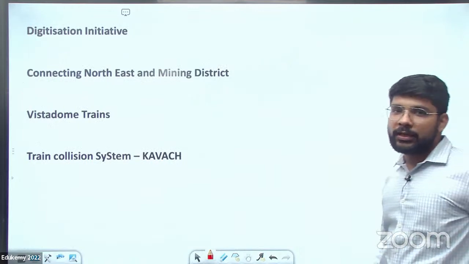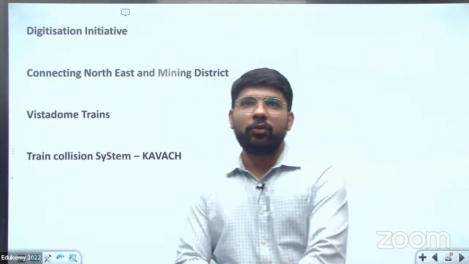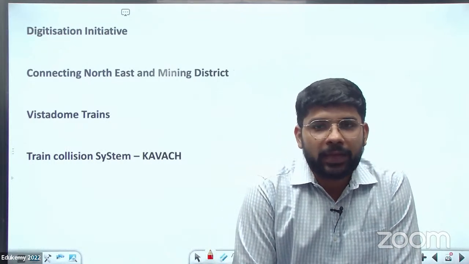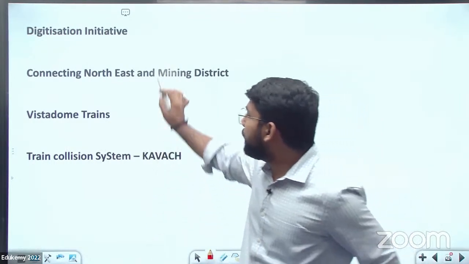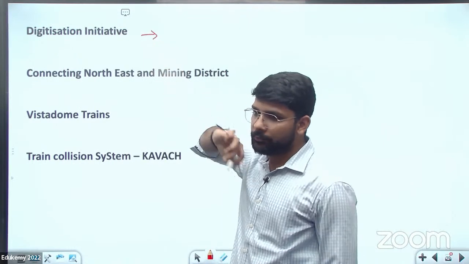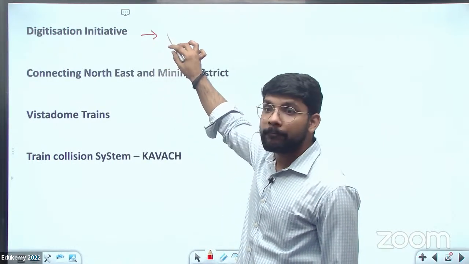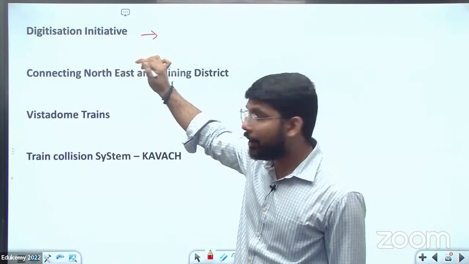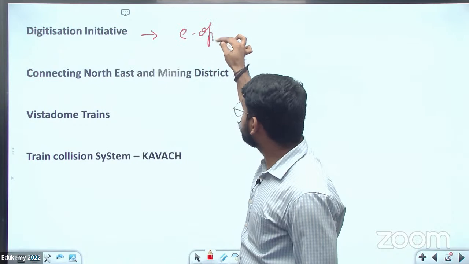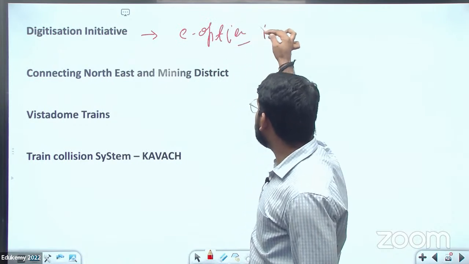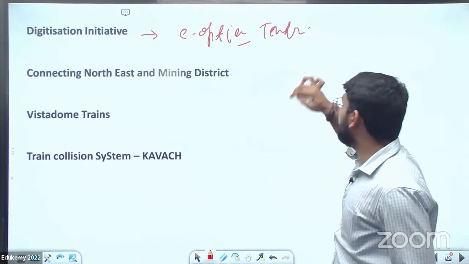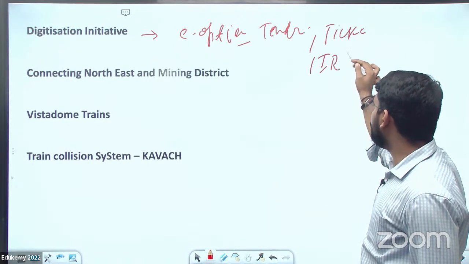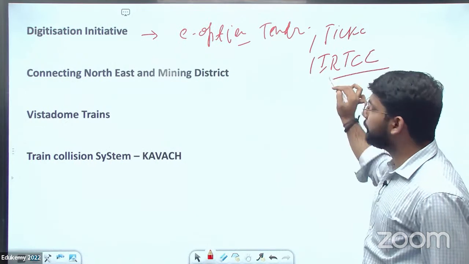Next is the digitization initiative. For the ticketing system, the government has done digitization. We can directly book the ticket from IRCTC. But there are some other digitization initiatives. For e-option tenders, you can directly apply on websites, and for ticketing. If you want to order food on trains through IRCTC, you can do that too.